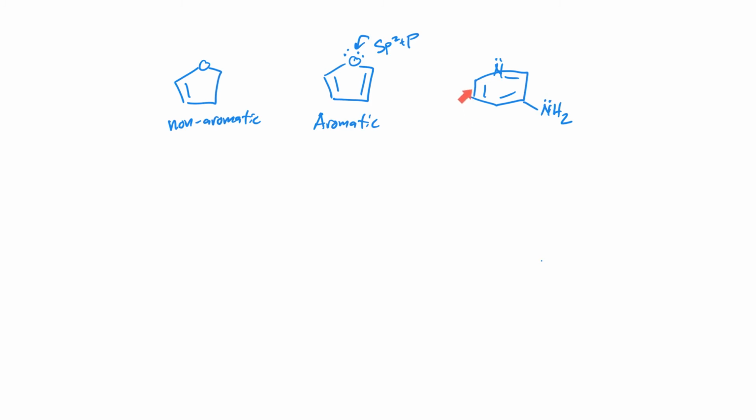Let's look at this molecule. We've got a pendant amino group here, and we've got a ring of p orbitals. Don't let this distract you. It doesn't matter what is on the outside of this ring. I could add a couple more methyl groups if I wanted to, or an isopropyl group. That's not going to affect necessarily the planar structure of this ring, nor the fact there are 6 continuously overlapping p orbitals. This nitrogen is sp2 plus p. We know that because it is participating in a pi bond with the adjacent carbon. So we have p orbitals all around. We've got, let's count the pi bonds, 1, 2, 3. We've got 6 pi electrons. So it does fit